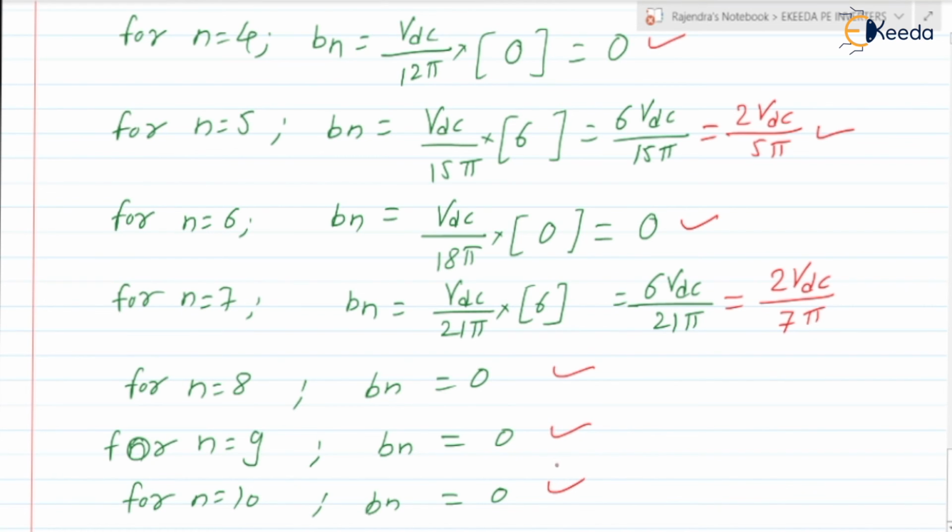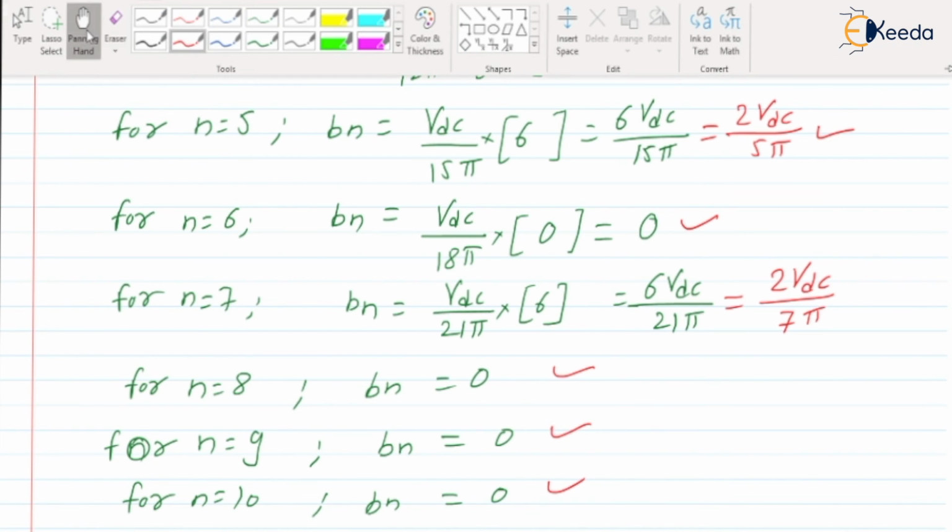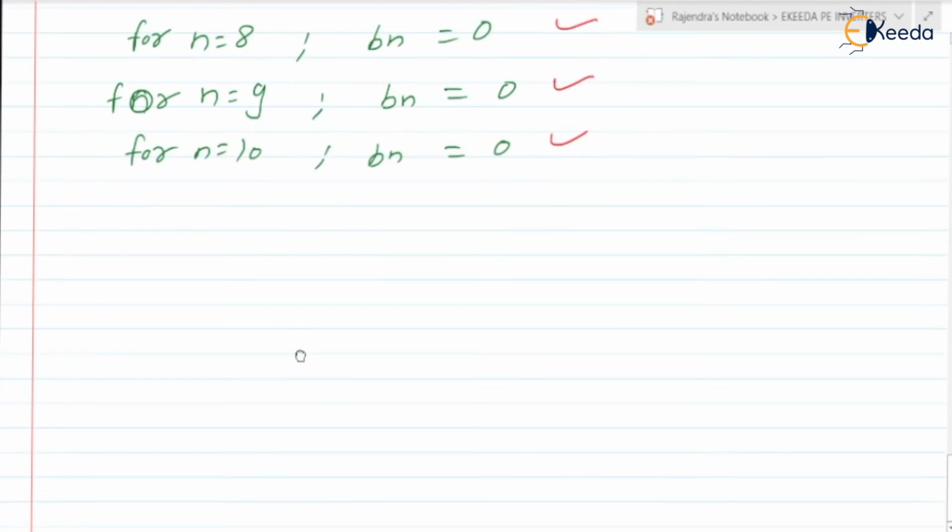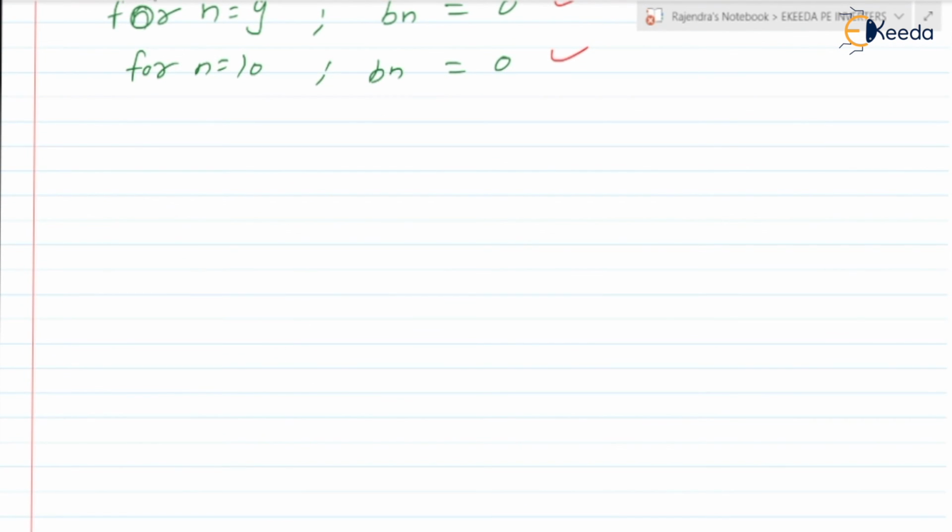Point to be noted: Bn is 0 for all even values of n, and also it will be 0 for all triple n. Triple n means n is equal to 3, 6, 9, 12, 15.